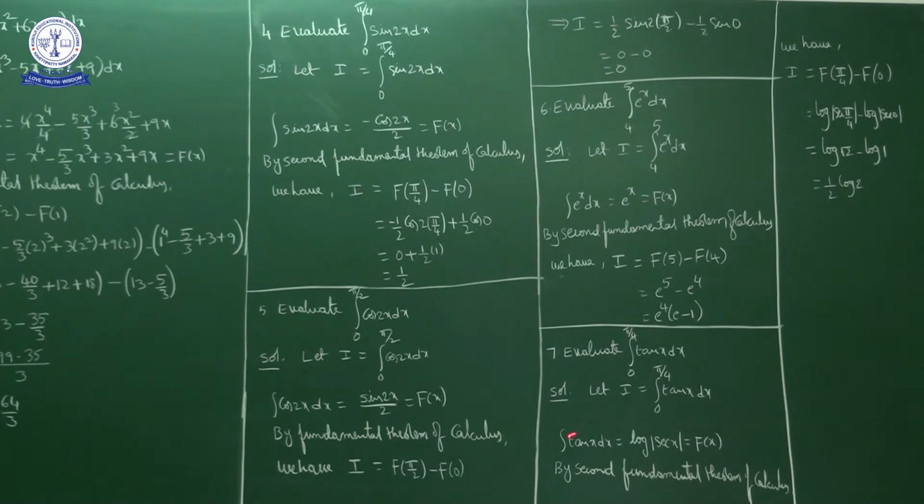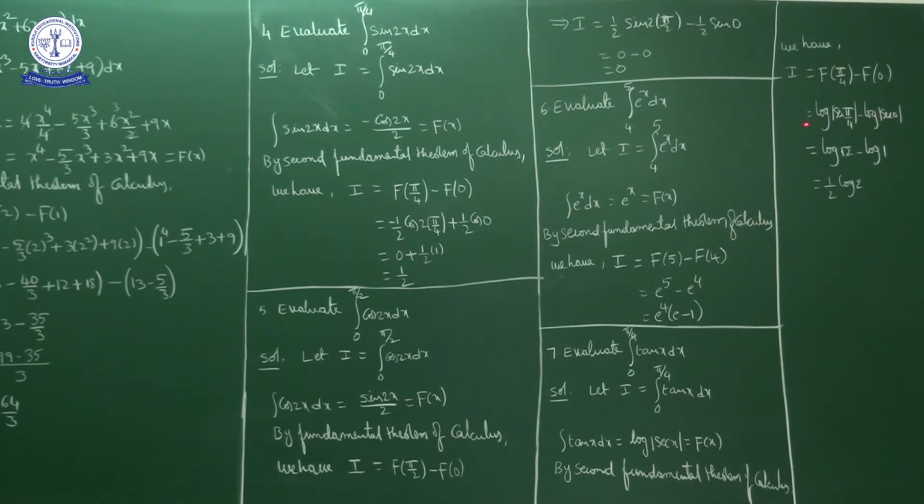Now the question is to evaluate the integral from 0 to pi by 4 of tan x dx. First of all, the indefinite integration of tan x is log mod secant x, that is capital F of x, the antiderivative. So by the second fundamental theorem of integral calculus, I is equal to F of upper limit minus F of lower limit. Upper limit is pi by 4, so F of pi by 4 minus F of 0, that is log mod secant pi by 4 minus log mod secant 0.